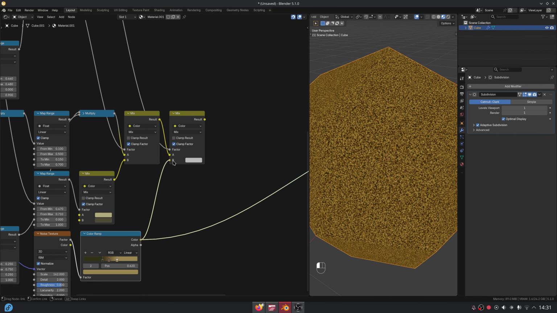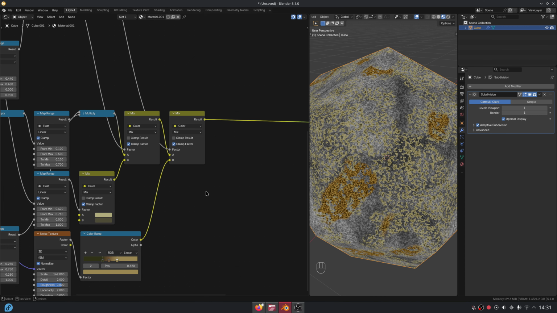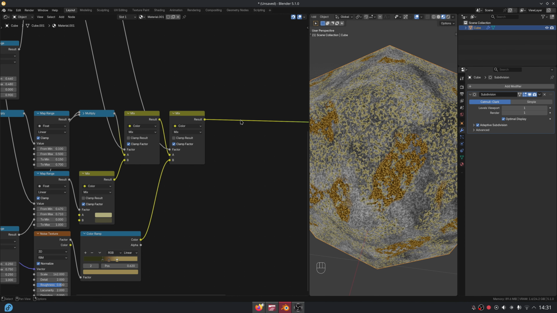Connect it to the mix color node, and here we go. You now have moss and mushrooms.